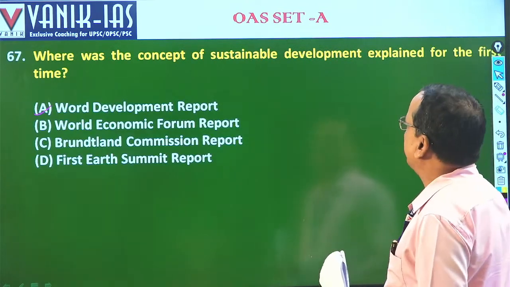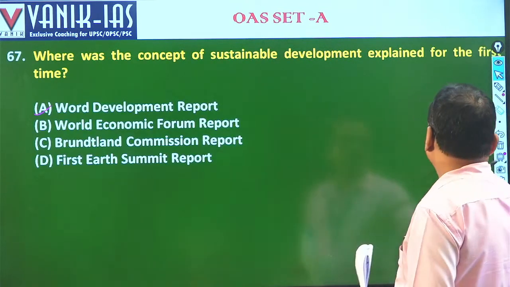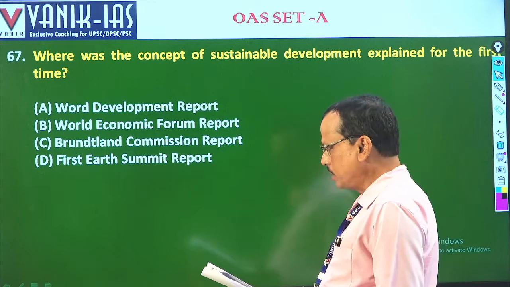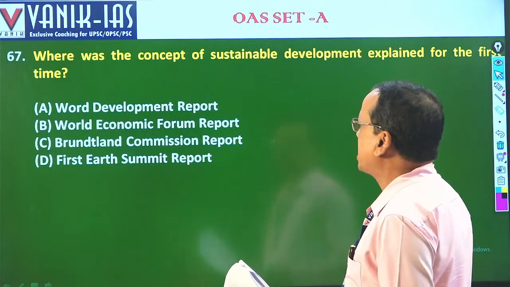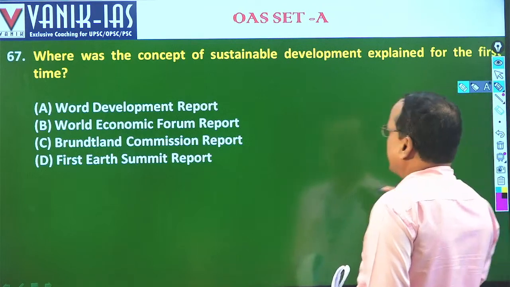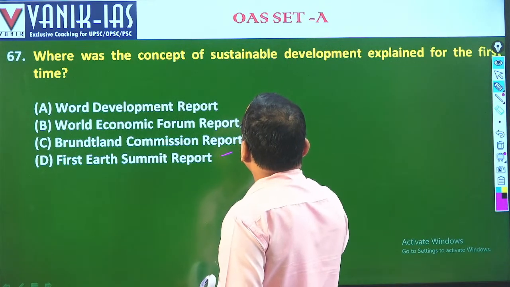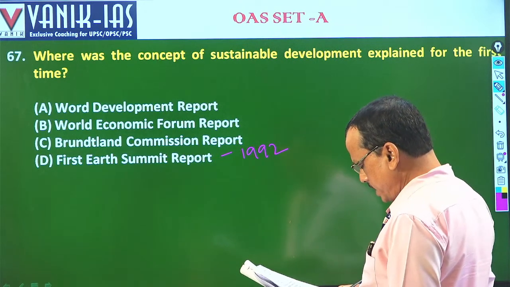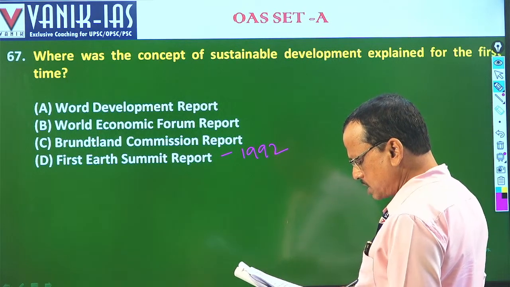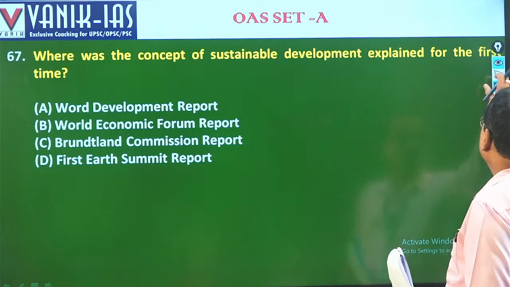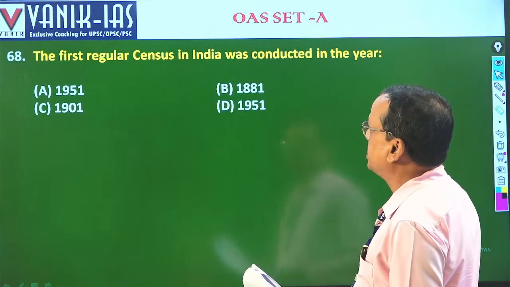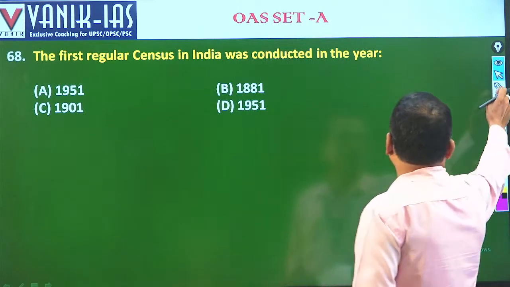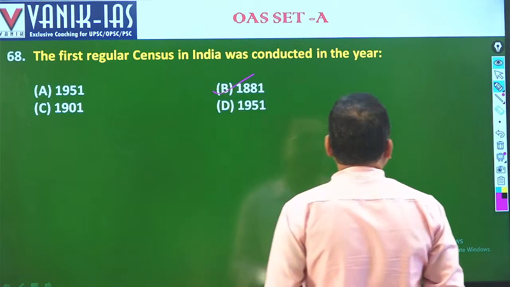where the concept of sustainable development was explained for the first time. It was discussed at the first Earth Summit, which was held in 1992. This summit was held at Rio in 1992, and the sustainable development concept was developed. Then coming to the census, the next question is on the first regular census in India, conducted in 1881 during the pre-independence period. The right answer is 1881.